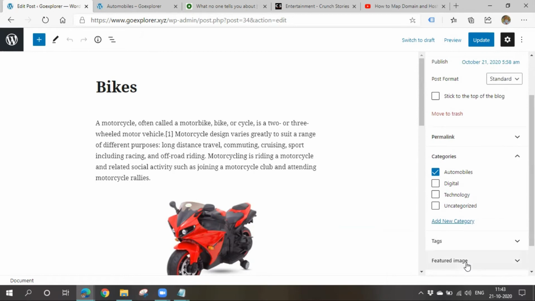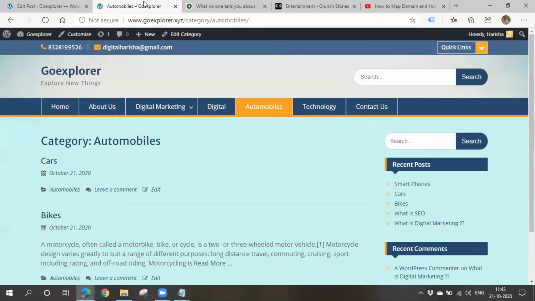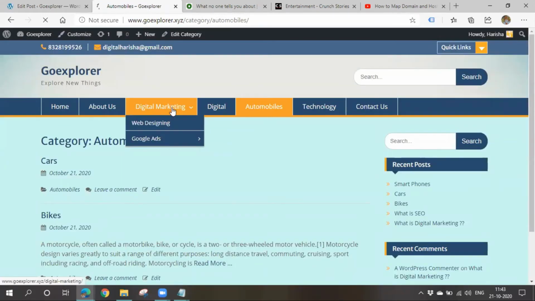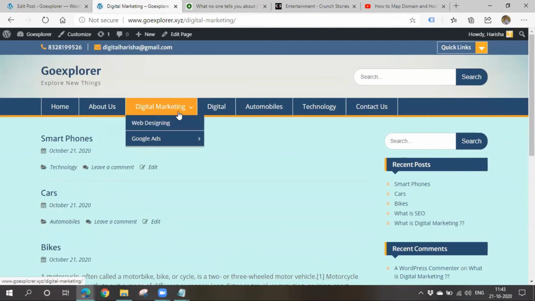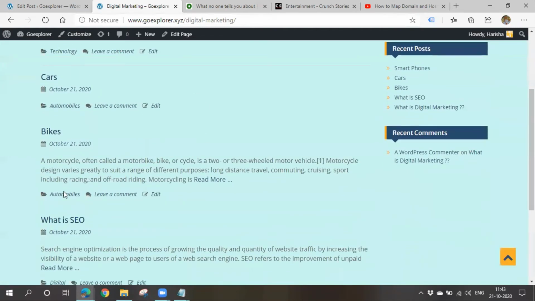Okay, so here the thing is we can only assign a particular post to a category. Also, I'll say that we can assign posts to a page, but we can't divide the posts and assign them. We have to create a page like a digital marketing page. We have to make this page as a post page so that all the posts will be displayed here.